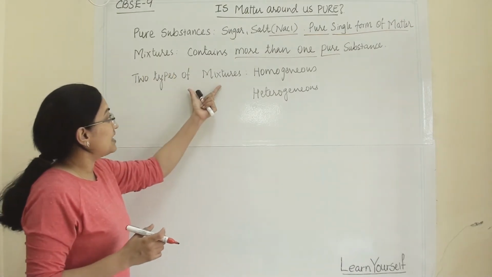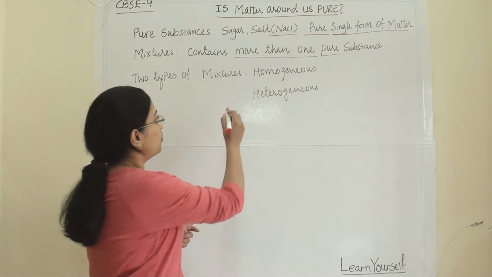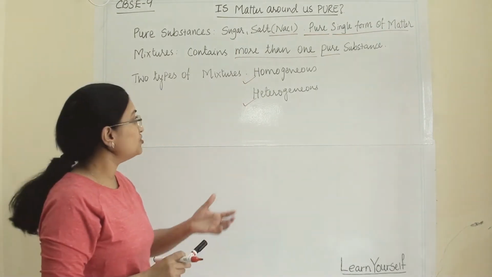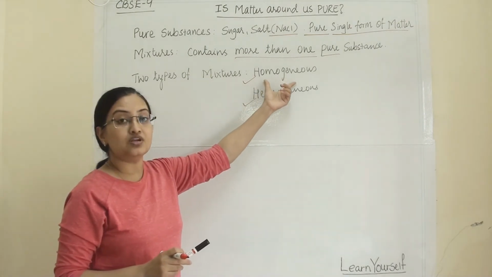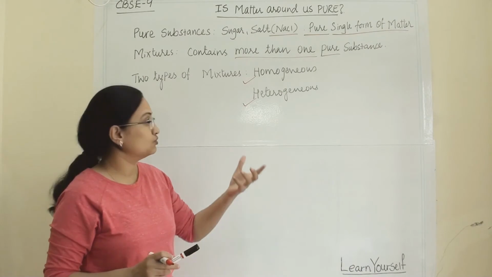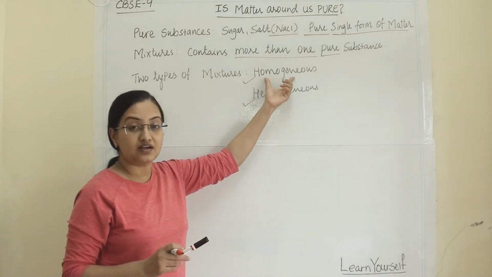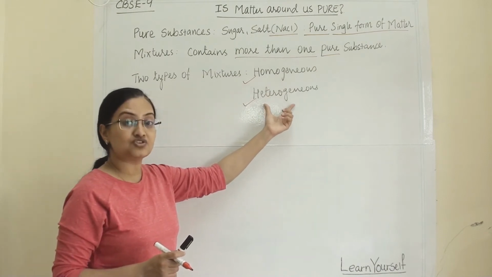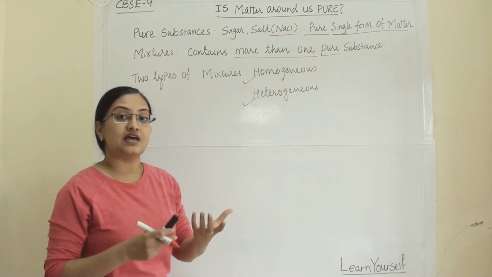Now, there are two types of mixture. One is homogeneous, the other is heterogeneous. Homogeneous means the components of a mixture are evenly mixed with each other. Those kinds of mixtures are termed homogeneous mixtures. Heterogeneous mixtures are like sand and pebbles.